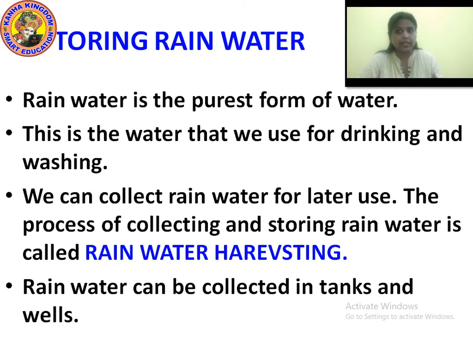I repeat once again, the process of collecting and storing rainwater is called rainwater harvesting. What is the spelling of harvesting? H-A-R-V-E-S-T-I-N-G. Rainwater harvesting.